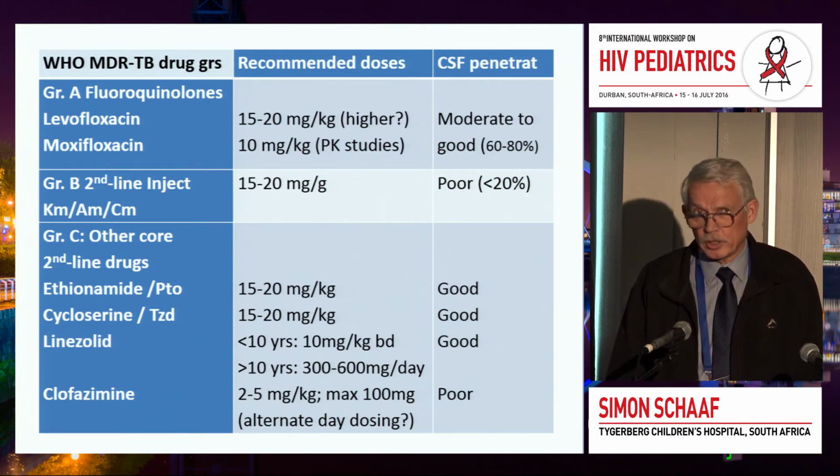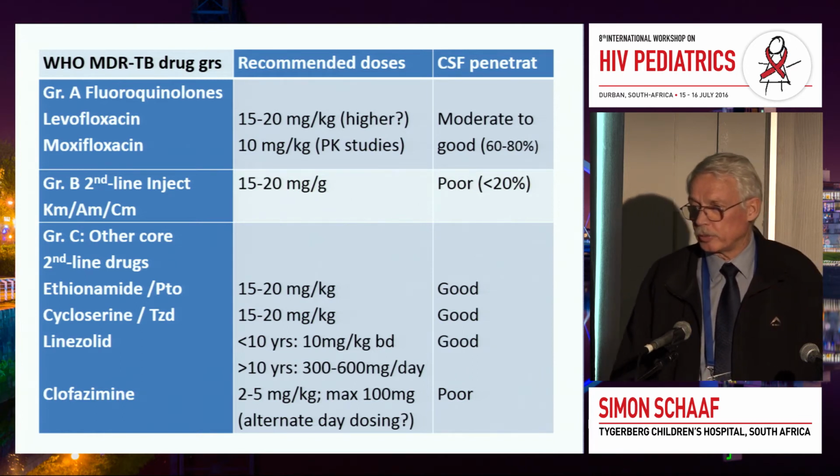Moxifloxacin dose, we do not know the dose for the younger kids yet. Even the older kids, older than 7 years, it seems that 10 milligrams per kilogram is really the lowest you should go, not lower than that. Maybe we should, we are doing more PK studies to increase that dose. With the second-line injectables, it should be, that's a mistake, it should be 18 to 20 milligrams per kilogram.